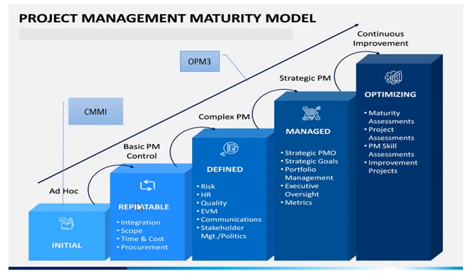Then we have level 2, that is repeatable, under which we have integration, scope, time and cost, and procurement. These are the elements of level 2. Under this level, process discipline helps to ensure that the existing practices are retained during times of chaos.